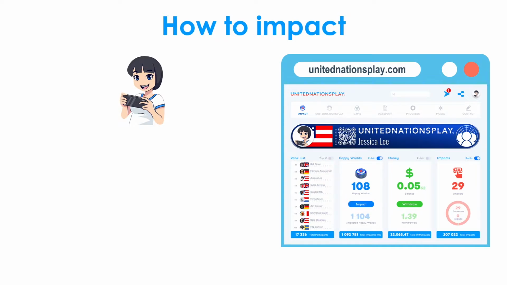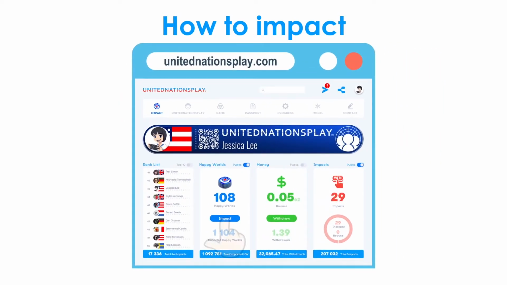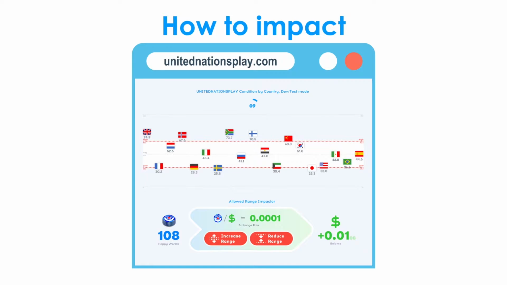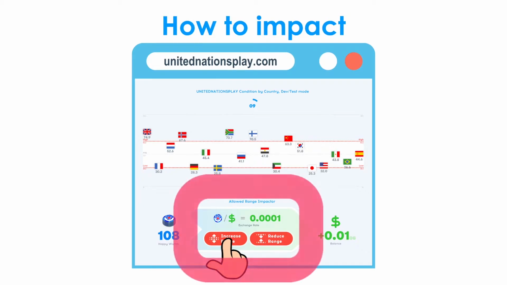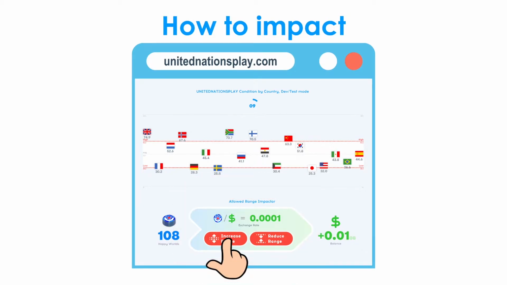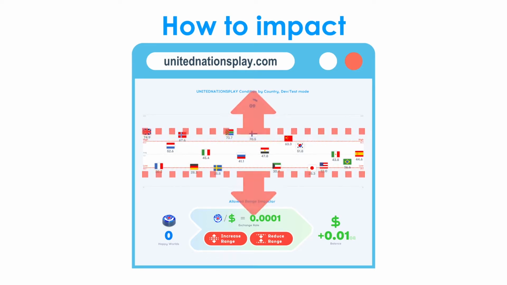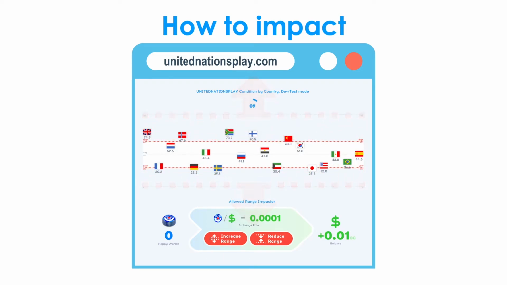Third, make an impact on the United Nations play by clicking the Impact button in the Happy World section of the dashboard, and then by clicking either the Increase or Decrease Range button on the Allowed Range impactor. This is followed immediately by the impact. This adjusts the width of the range in which the game countries fluctuate.